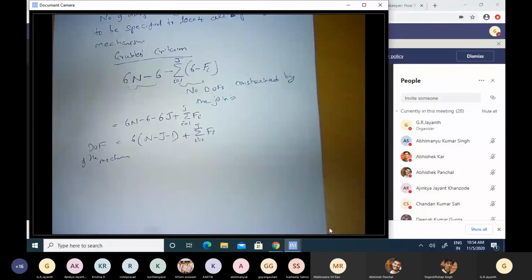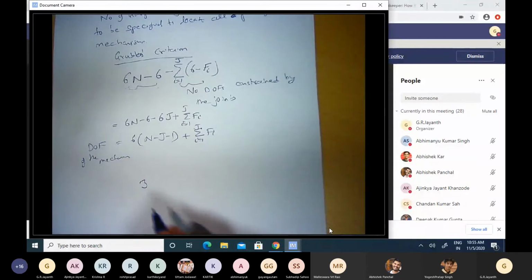That's why they are called planar mechanisms. So planar motion requires only 3 degrees of freedom: displacement along x, displacement along y, and rotation about the z axis. So if we are talking only of planar mechanisms, if I have n rigid bodies, instead of having 6n degrees of freedom, I will have 3n degrees of freedom.